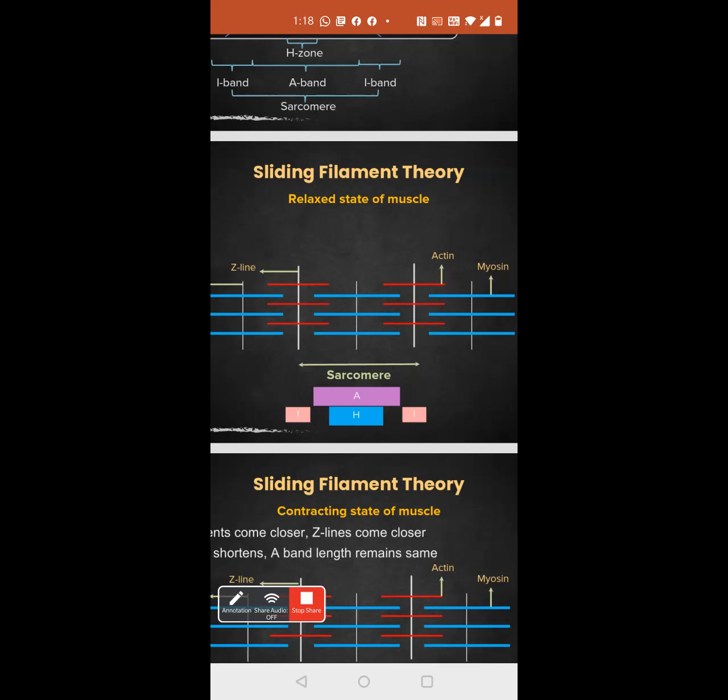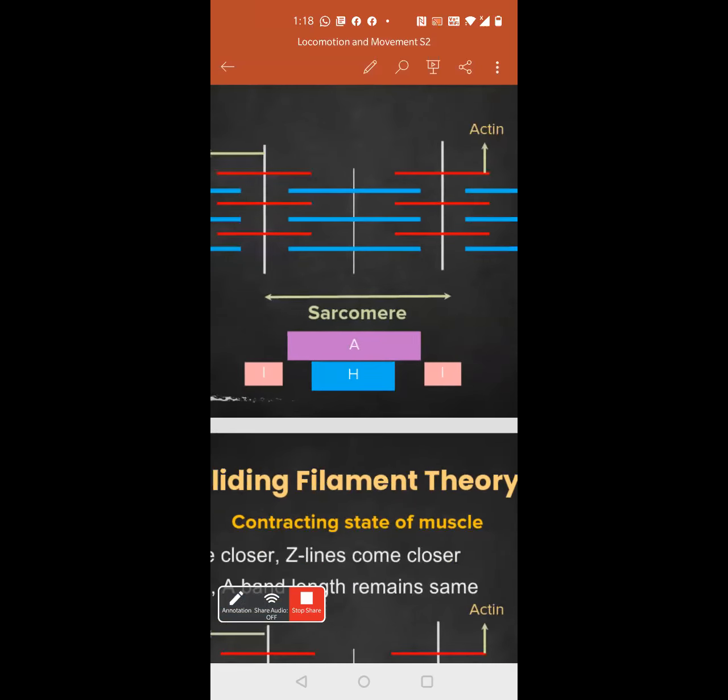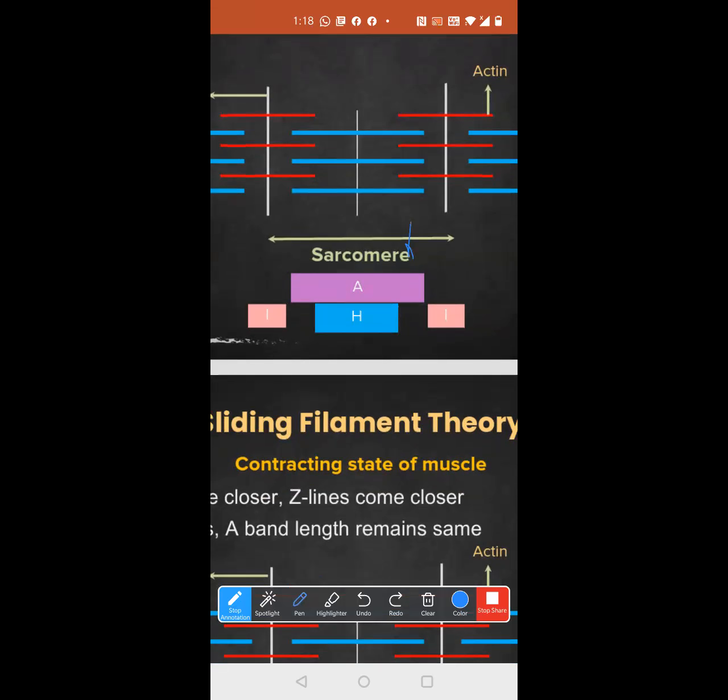Now what is going to happen is, once each actin and each myosin, which is on top? Actin is on top or myosin is on top? Actin is on top, right? So let me just draw this for you and show. Suppose, let's say this myosin, this is the head. Can you see?